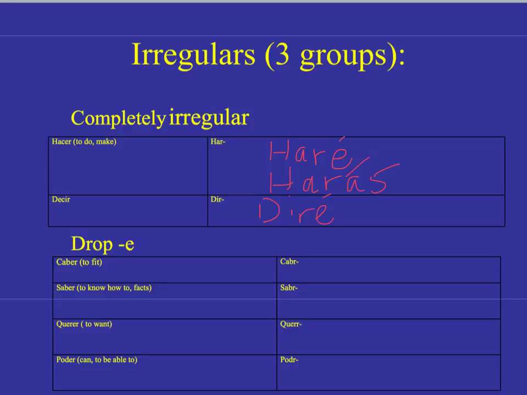Decir means to say or to tell. I notice that I forgot to put that in there. The second group that we talk about is our drop E. So if you look at caber, you'll notice that they simply drop the E out of the ending. Same for saber, querer, and poder. So for these, you simply drop the E, and then you add your future tense ending. So we get something that looks like cabré, cabrás, cabrá, etc.